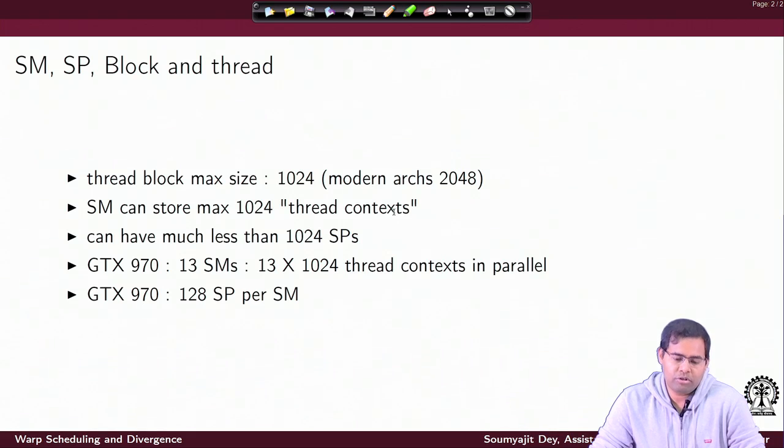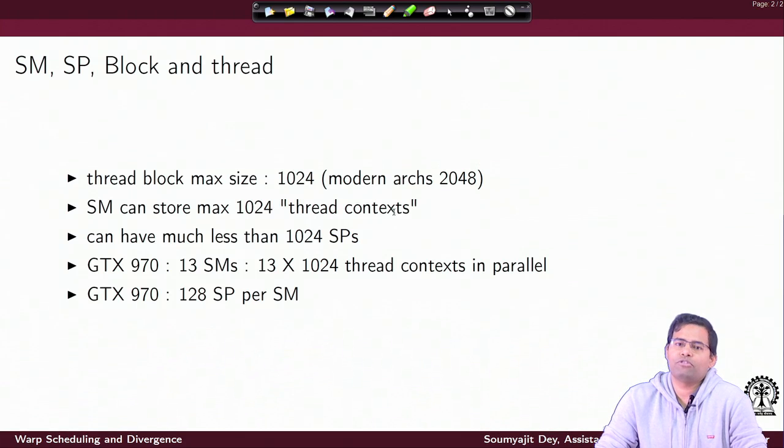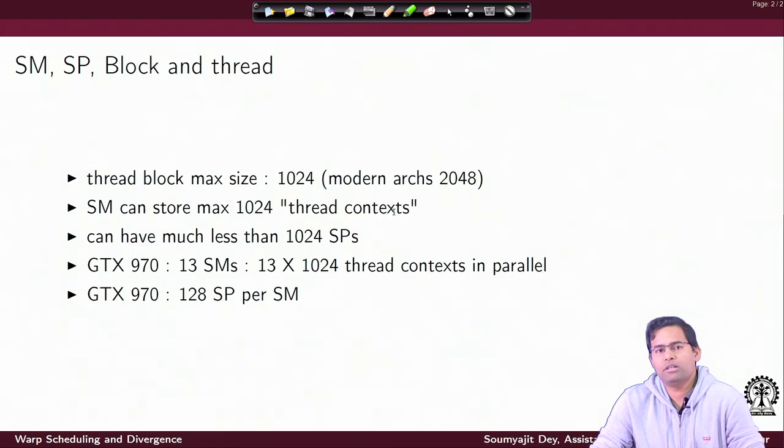Although the SM can have fewer than 1024 SPs, meaning not all threads inside the block execute in parallel, the SM can remember the context of the threads and schedule them using a smaller number of SPs. It executed up to this point, then some other thread, then some other thread, like that.